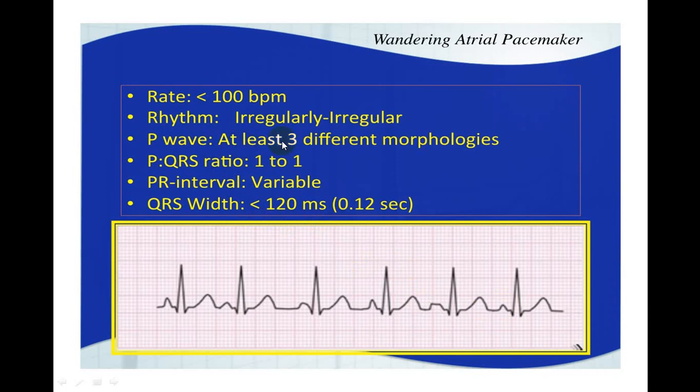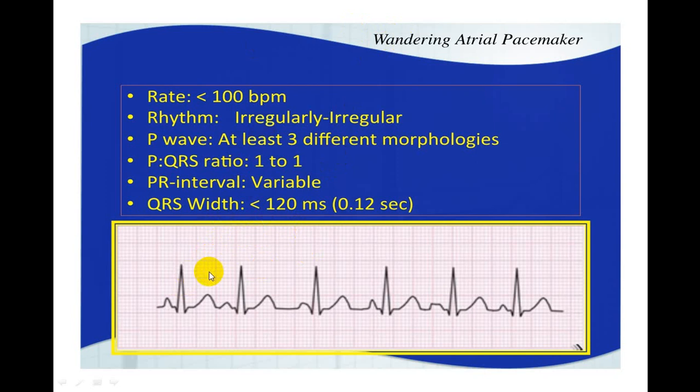If at least 3 P waves are different and you get a QRS complex, each QRS complex is preceded by a P wave, the P waves are of different shapes, and occasionally the PR interval is variable, but the QRS complex is narrow. This rhythm becomes irregularly irregular.